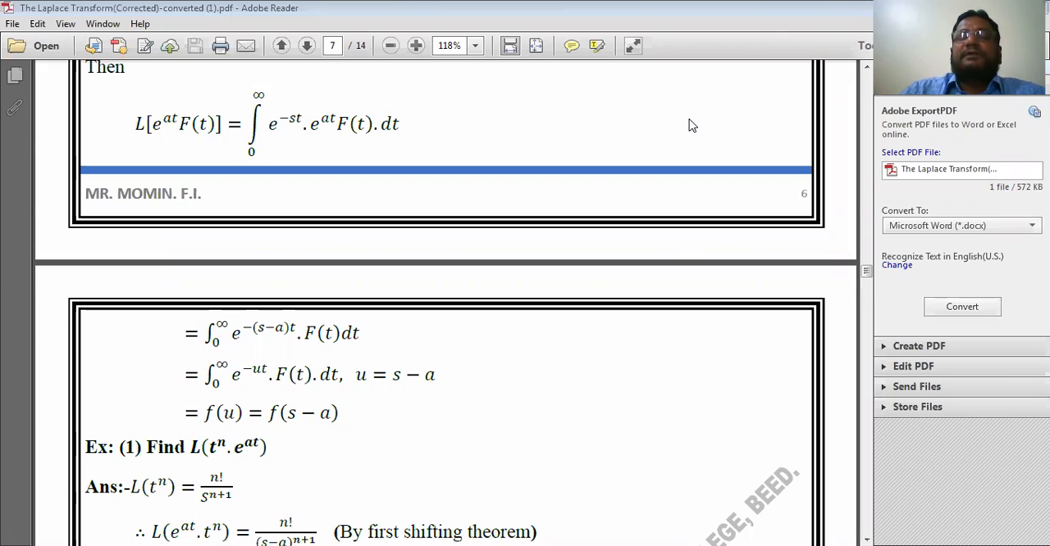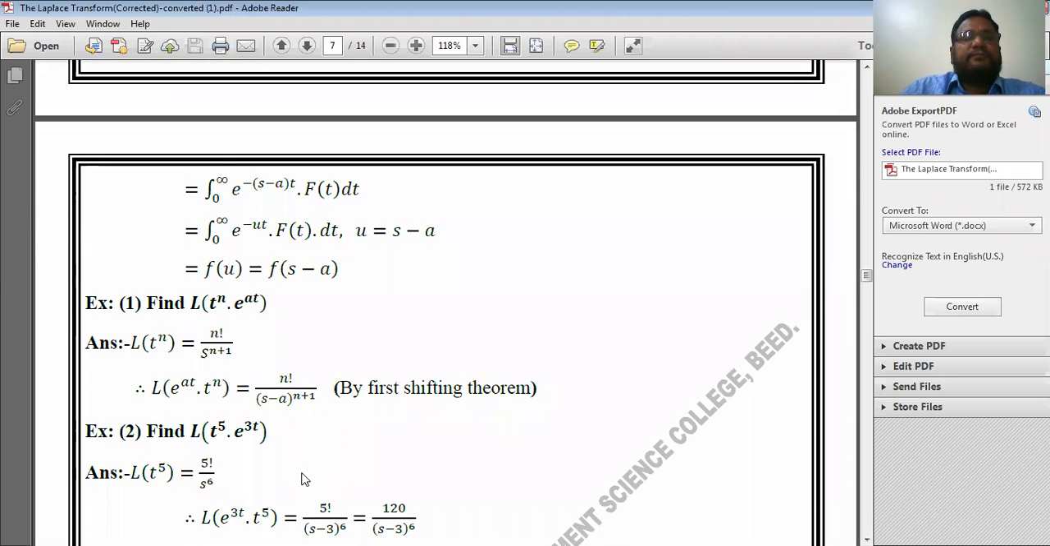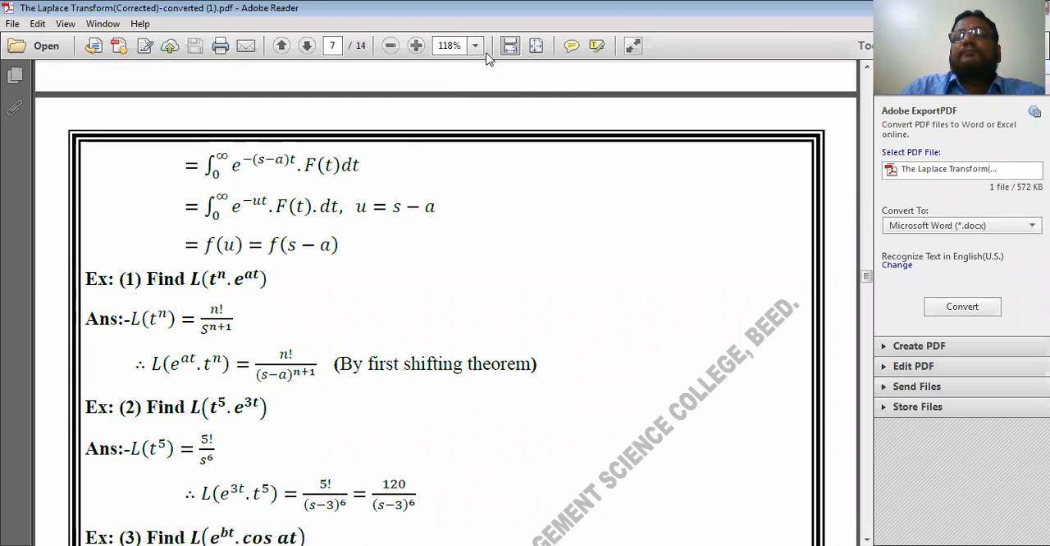Now let us see some exercises related to these theorems or standard results. Now see example number 1 here. In example number 1, find Laplace transform of t to the power n into e to the power at. You have to find the Laplace transform of this function; here the function is t to the power n into e to the power at.